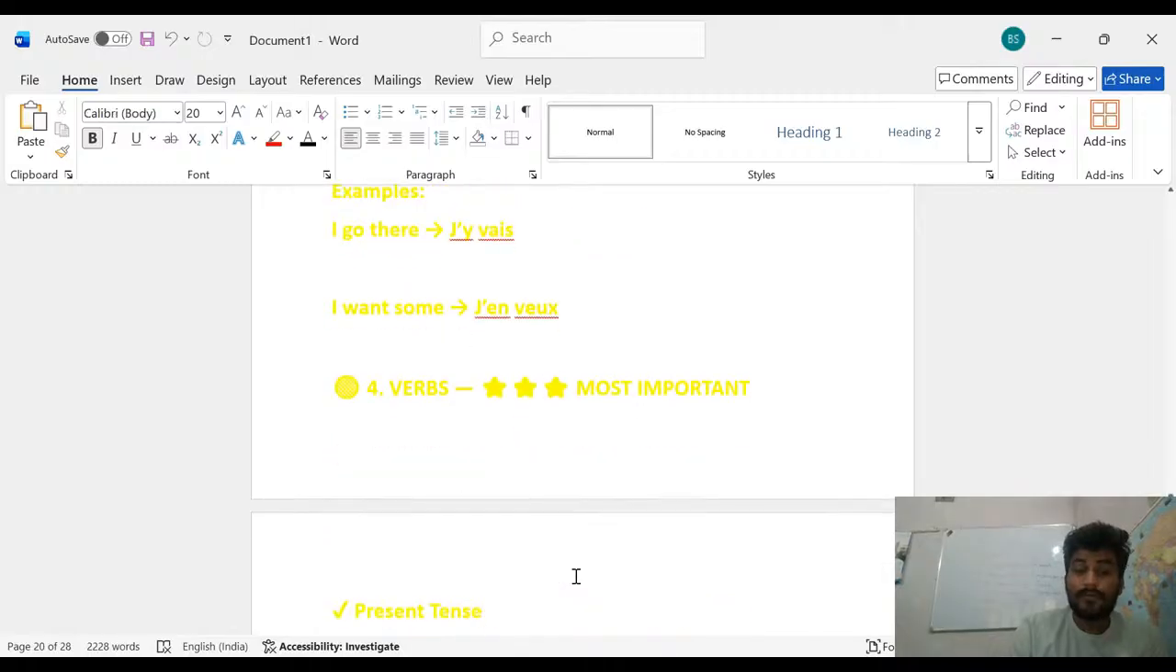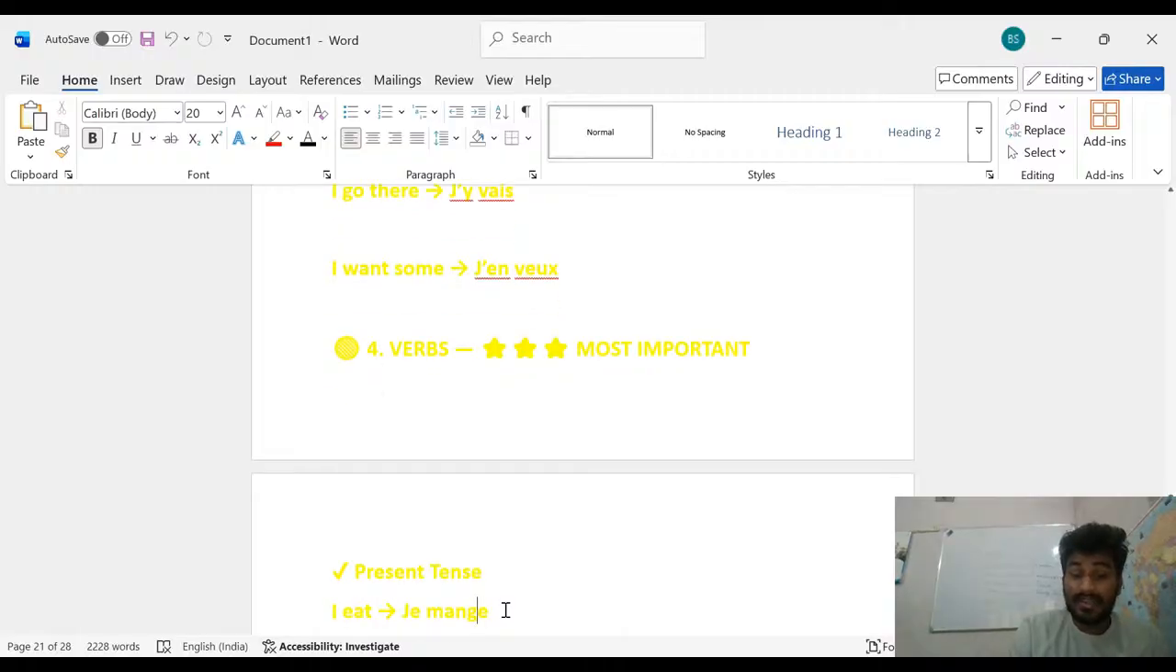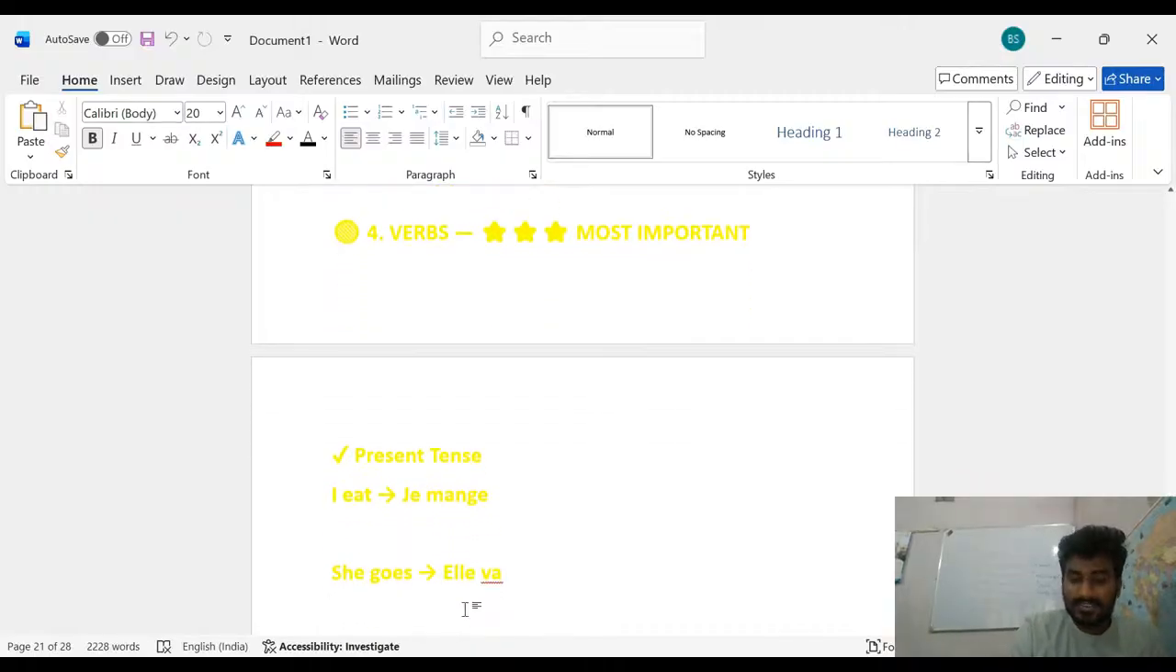And after that, verbs, which are the most important. What are the verbs? First is the present tense. I eat: Je mange. Eat means manger, and I means je. And after that, aller, to go, that is a verb.